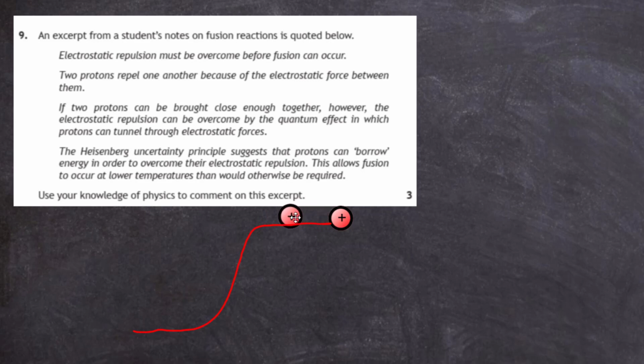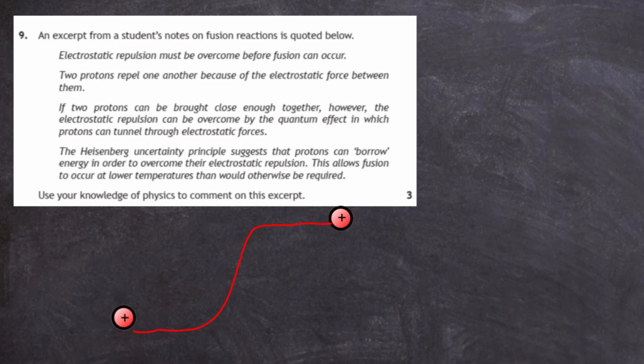But remember, to do that it must have a certain speed, and therefore it must have a certain temperature. But at low temperatures, which means low speeds, then the proton will not have enough kinetic energy to overcome the potential hill, and therefore it will never get near the other proton. Now that's us viewing that from a classical point of view. But remember, in a quantum point of view, particles behave like waves. And this is the key point, which you can go into and discuss in the third paragraph there.